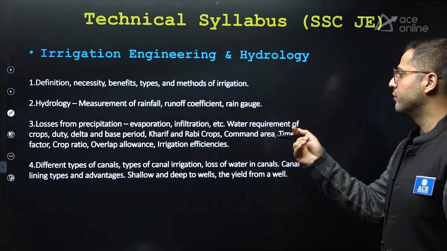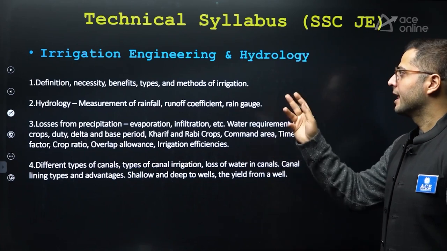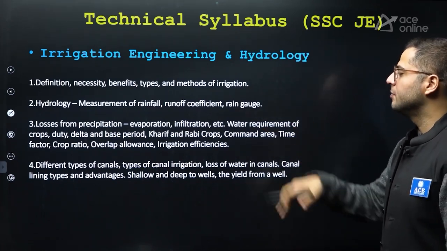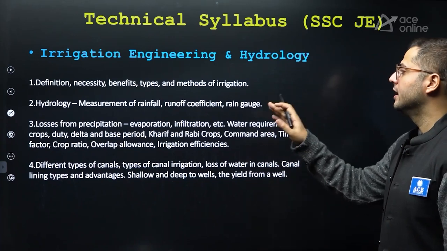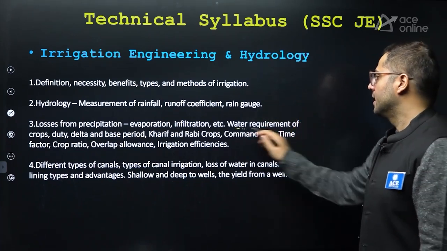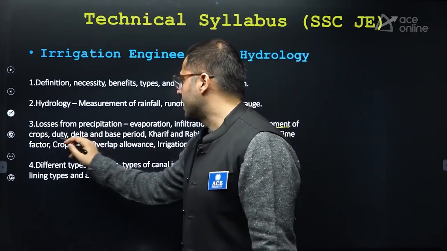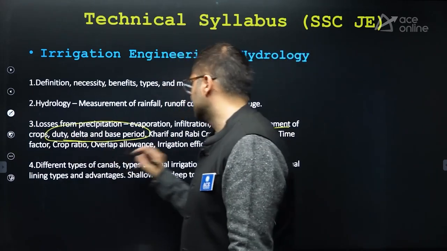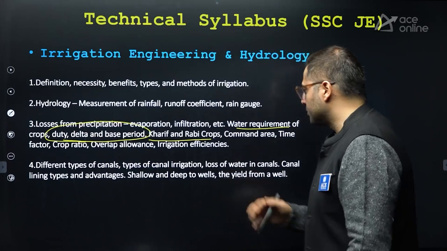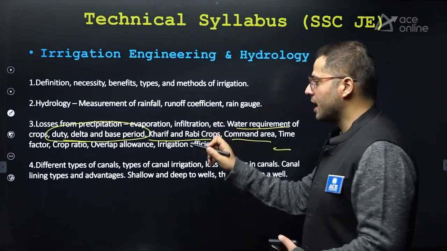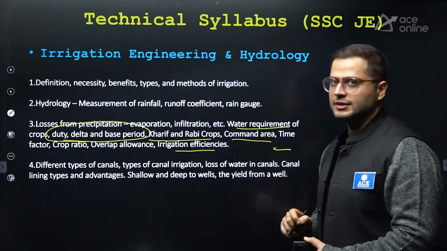Rainfall, how to calculate rainfall coefficient, rain gauge. After that, methods of irrigation and everything. Losses in precipitation, evaporation, infiltration. After that, water requirements of crop, duty, delta, and base period. These are very important topics, specifically for Kharif and Rabi crops. What is the command area? What is the time factor, crop ratio, overlap allowance, and irrigation efficiencies.